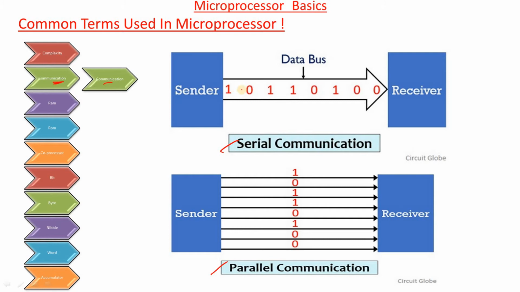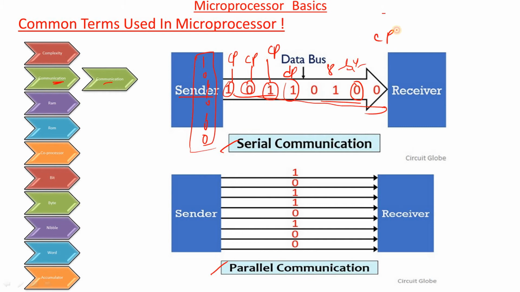In serial communication, we expect only a serial cable. Suppose the sender has the bits 1011 0100. This information is transferred through the serial cable to the receiver. Every binary digit needs one clock pulse to transfer. How many clock pulses are needed? Here 4 and 4, a total of 8 bits, so 8 clock pulses are needed to transfer the complete information from sender to receiver.